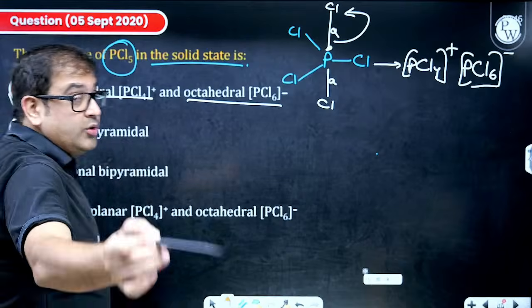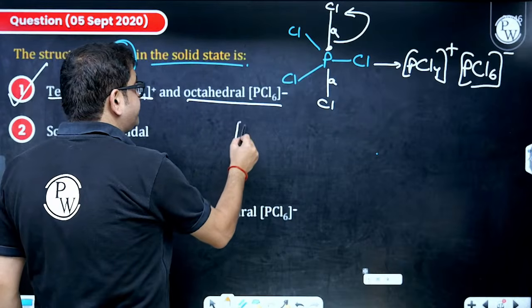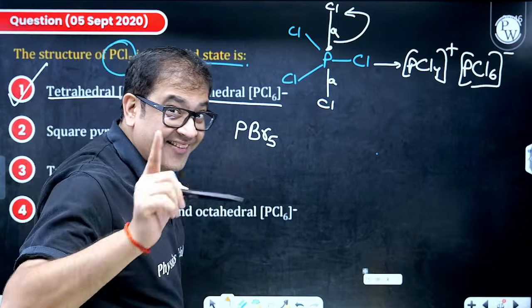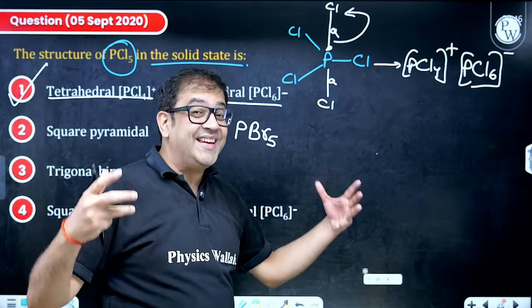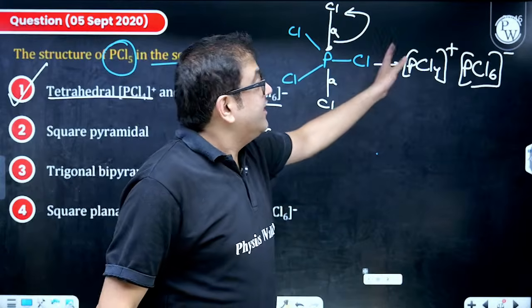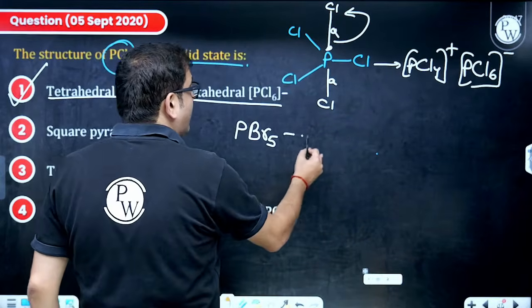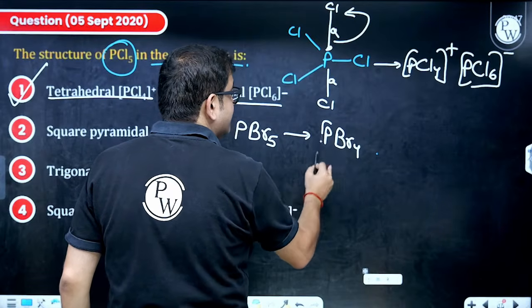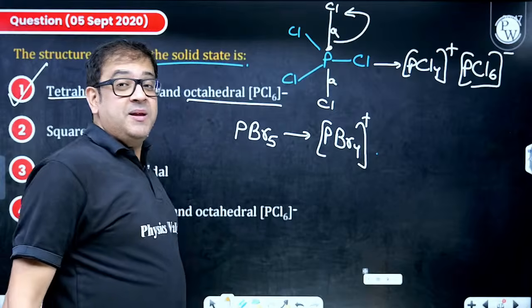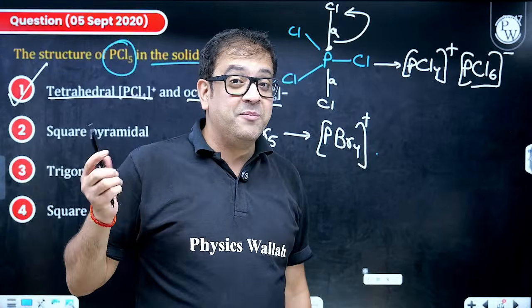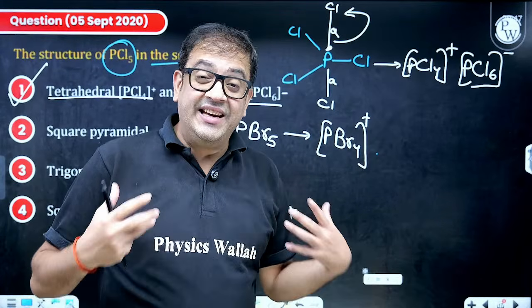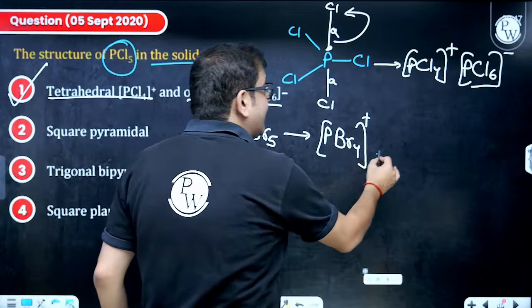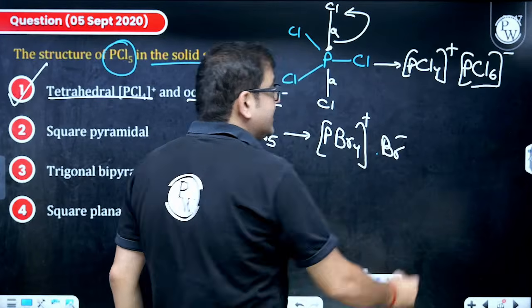And yes, now you answer me, if I have PBr5, again a very traditional question, but sir, bromine is very large. So with 6 bromine, yes, the cation can obviously be formed here also in solid state. So it will be PBr4 plus. But sir, I am not saying PBr6 minus will not be formed. But because it will be sterically hindered, PBr5 will move apart and only Br minus stays as an ion.